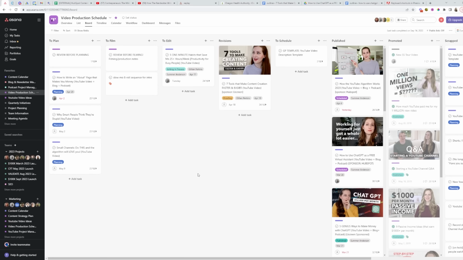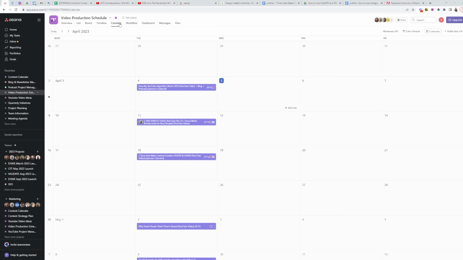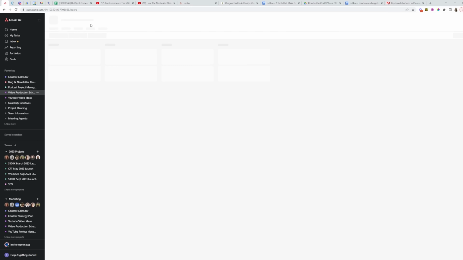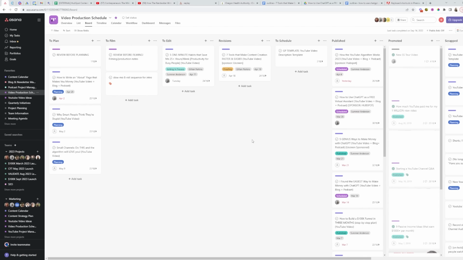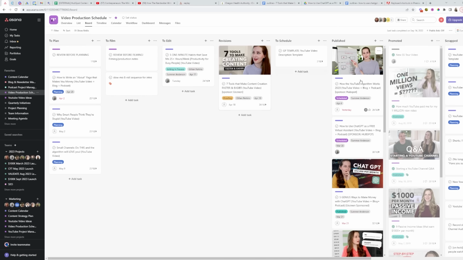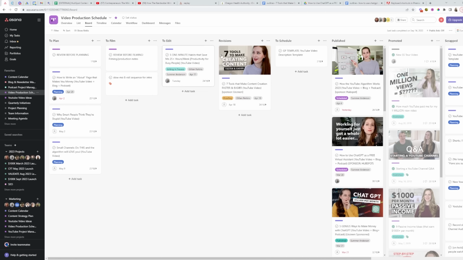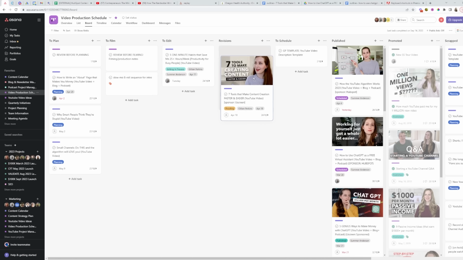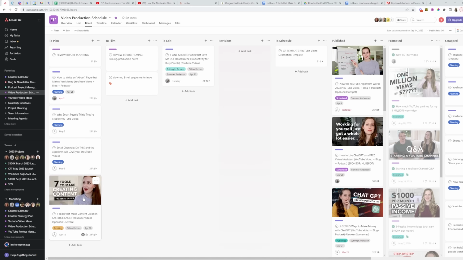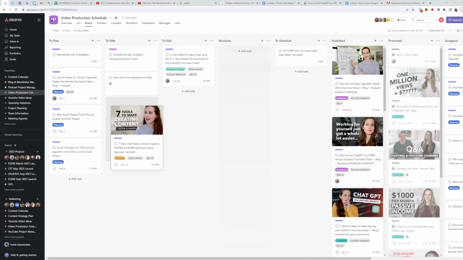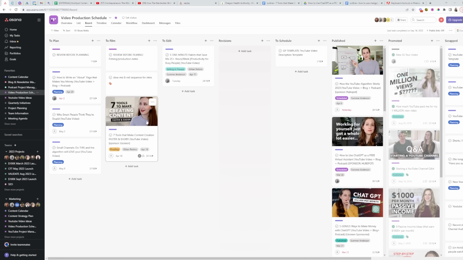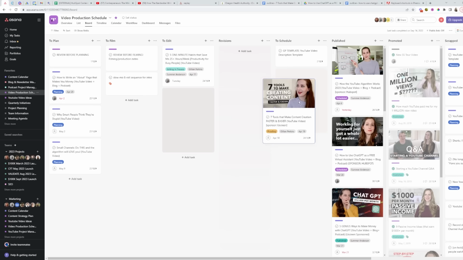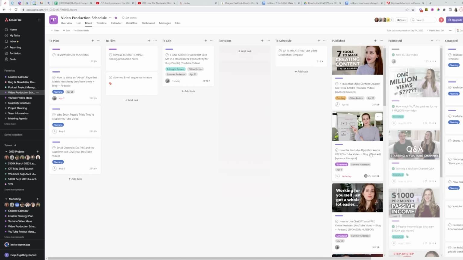So here we are in Asana, and this is our video production project. There are different ways you can organize your tasks in Asana, like you can have them all in a list, or you can look at them on a calendar. But for this production project, I find that the Kanban board layout works the very best. So as you can see, we've got these different columns for kind of the different stages of the production process. So as a video, like this video we're working on right now, moves through the different stages, it starts over here in the to plan column. Once it's planned, we move it into the to film column. Once I've filmed it, we move it into the to edit column, and so on until it comes all the way over here and it has been published.